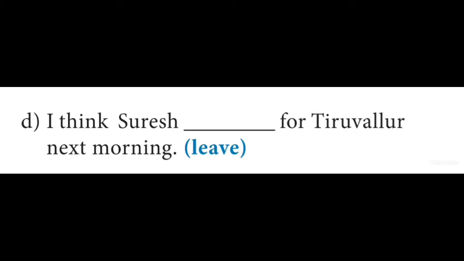If that day is in the future, then certainly next morning refers to some future morning, and if the day refers to some day in the past, then next morning here refers to the morning in the past. So it depends on the perception of the reader to decide the tense. If he perceives that it is in the past, then he can use past tense, and if he perceives that it is in the future, then he can use future tense.